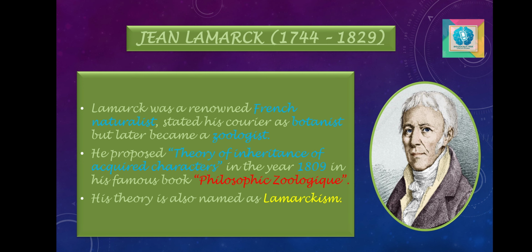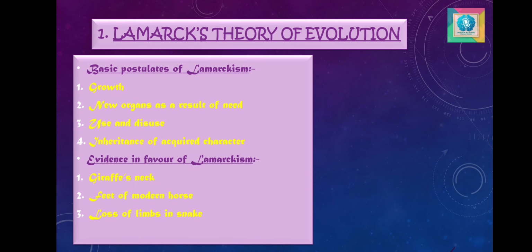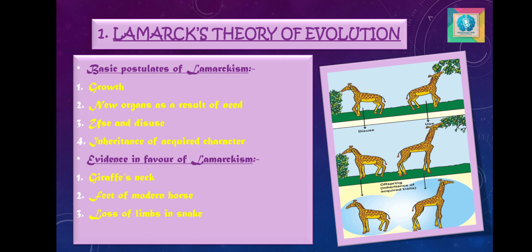The main central idea of Lamarckism is that characteristics acquired by organisms during their lifetime in response to environmental conditions are passed on to their offspring. Now let's discuss Lamarck's theory. The main points were that organisms and organs have a natural tendency to continuously increase in size generation after generation. Continuous changes in environmental conditions directly influence the way of living, habits, and nature of organisms, and tend to affect their structural organization accordingly.